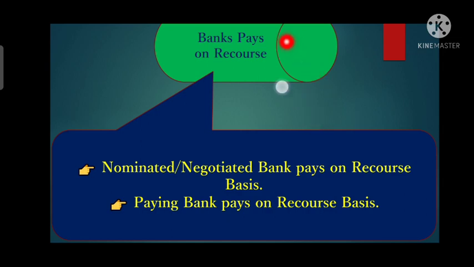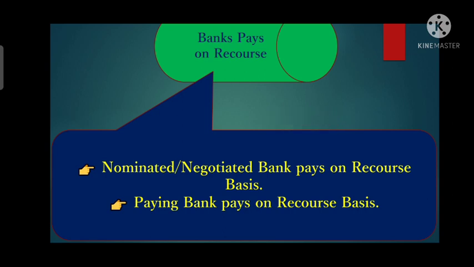Now, the bank which pays on recourse. The bank which pays on recourse is the nominated bank, or the paying bank which is paying to the beneficiary. Whenever the nominated bank is negotiating or purchasing or discounting those documents submitted by the exporter, then it will always pay on a with recourse basis.